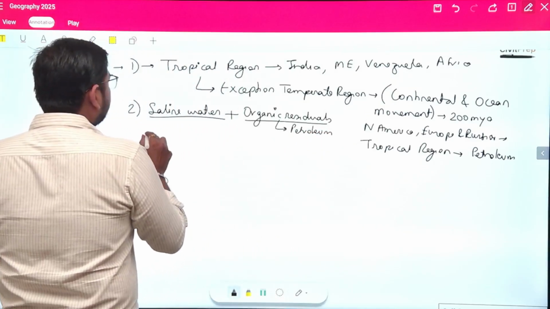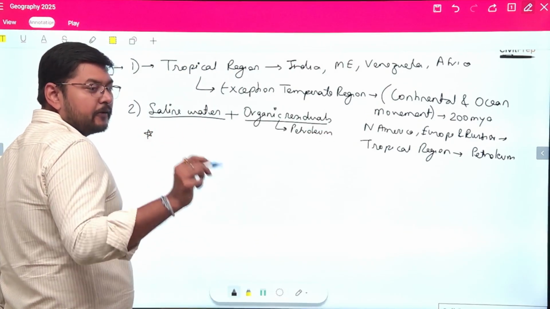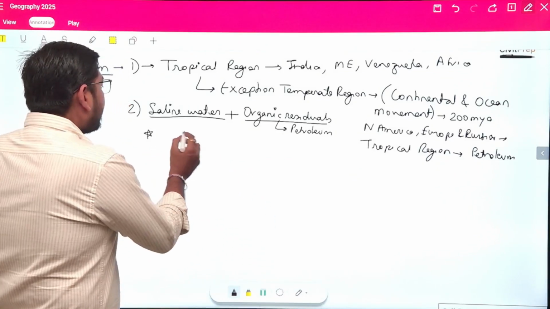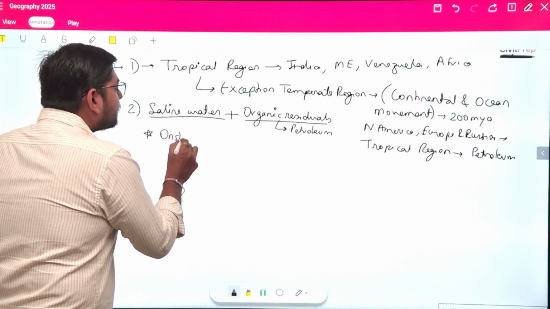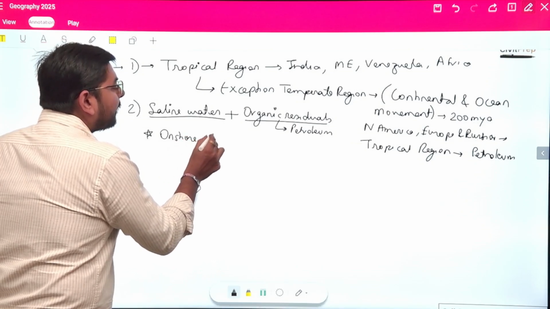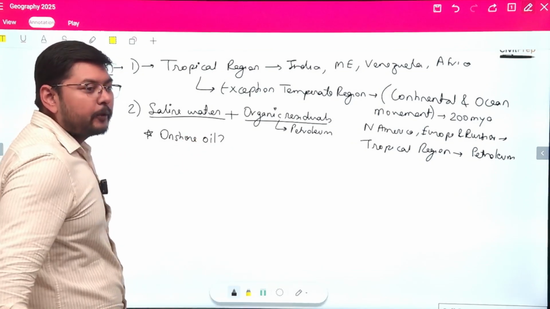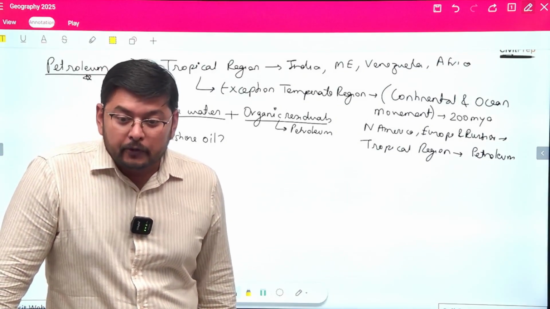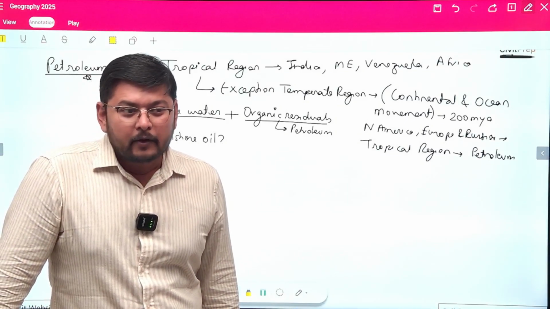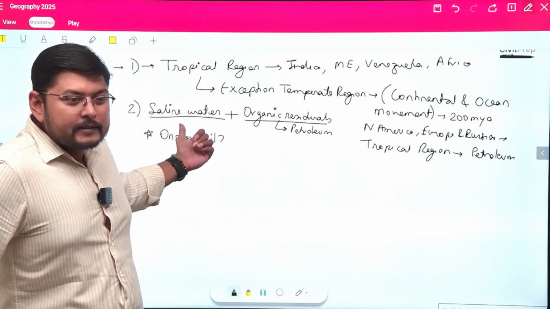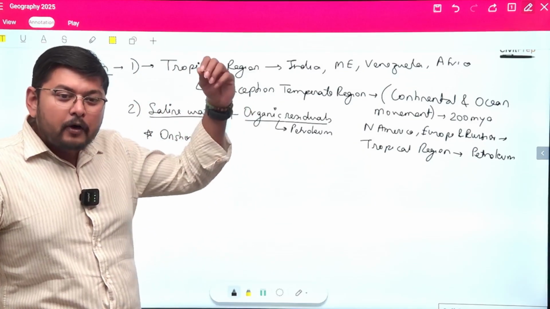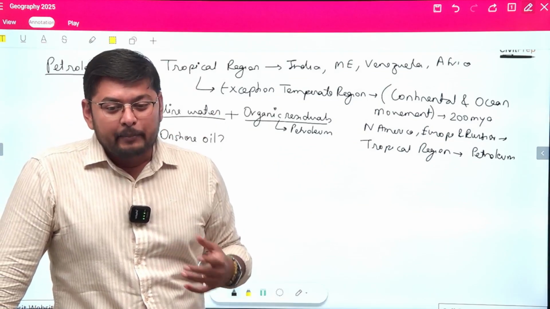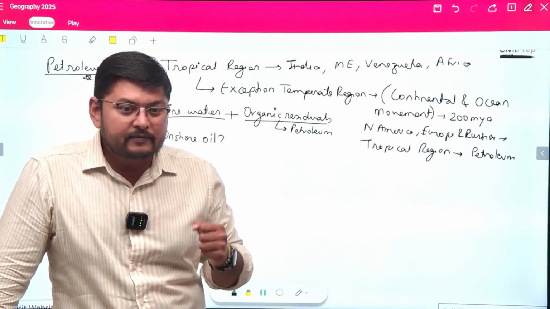But here there can be an exception. If oil is formed only in saline water, then why is there presence of onshore oil? For example, in the Digboi region of Assam, how is there presence of onshore oil? Because it is found in the saline water region. So what event has happened here? What has actually happened in this region because of which the oil is found here?